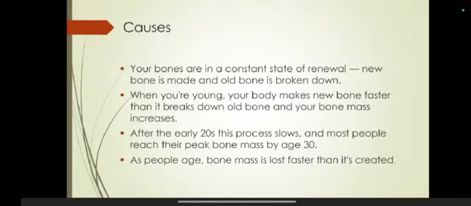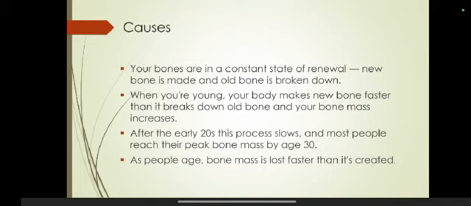What are the causes? Our bones are in a constant state of renewal. New bone is made and old bone is broken down. This formation of new bone and breakdown of old bone occurs throughout our life. Bone tissue is constantly being broken down and replaced by our body. This is what we call the bone remodeling process, which I will discuss in the next slide.